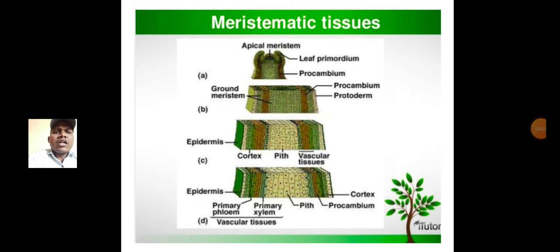Outer cortex, middle cortex, inner cortex. And pith is nothing but medulla, present in the center region of the main axis or stem. And the third one is vascular tissues. Next, the diagram shows the primary phloem, primary xylem, pith, cortex, and procambium.